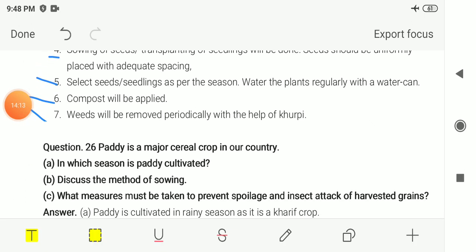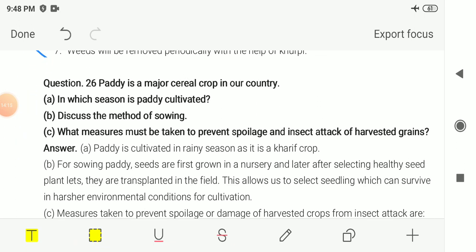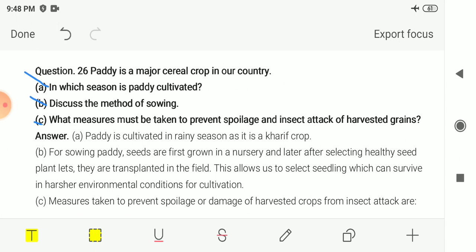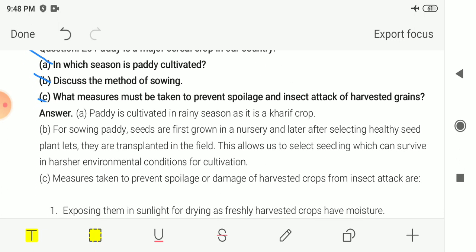Now the next question is number 26. Paddy is a major cereal crop in our country. So we have to answer these questions. In which season is paddy cultivated? Discuss the method of sowing of this paddy, and what measures must be taken to prevent spoilage and insect attack of harvested grains. So first, in which season is paddy cultivated?